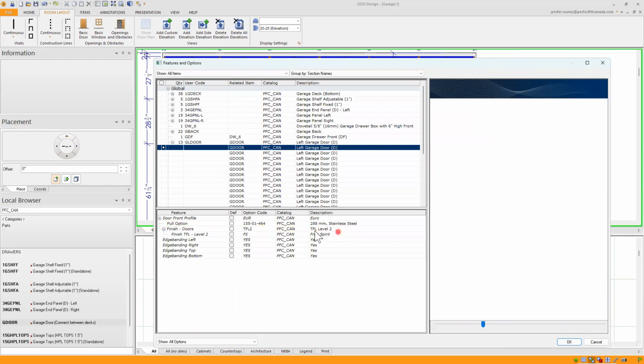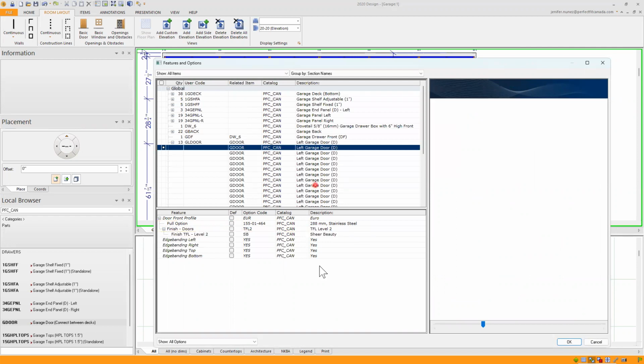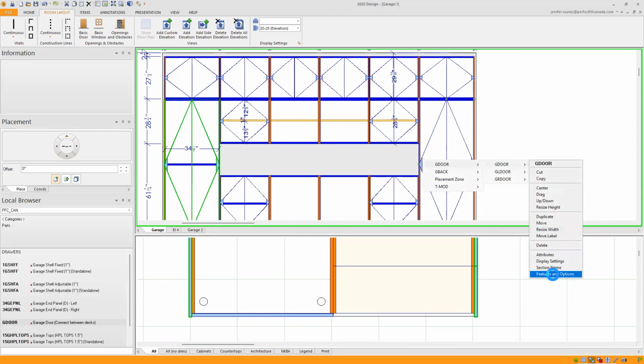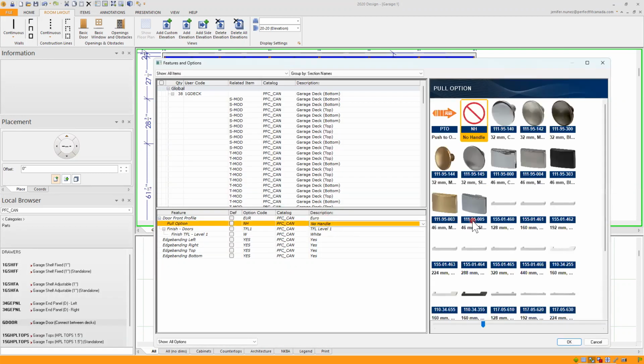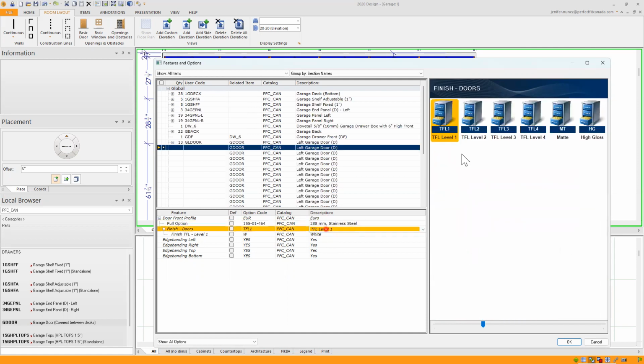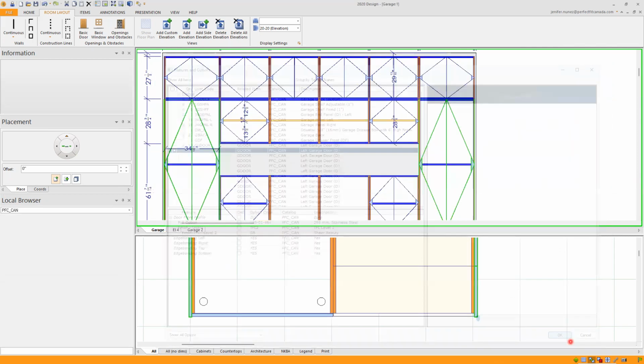I can select that here, level 2, for example, and change it again to Cheer Beauty. I can click on OK. And I'll do the same with this one, the G door. Go to features and options. Add my 288 millimeter stainless steel handle. Change the finish of my door to level 2 in Cheer Beauty. Click on OK.